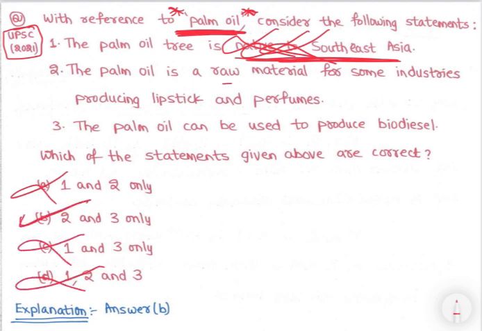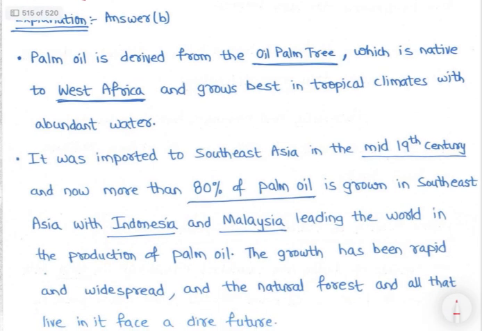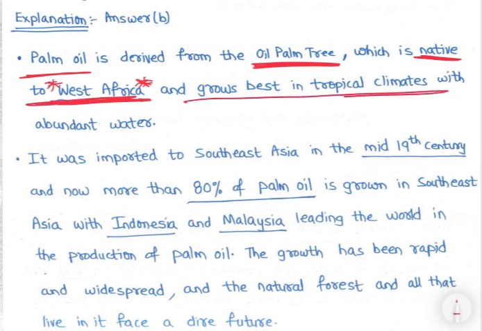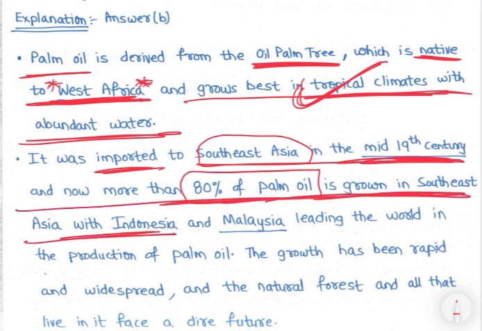Palm oil is raw material for some industries producing lipstick and perfumes. Palm oil is used to produce biodiesel, right? So let's look at palm oil, right? So palm oil is derived from oil palm tree which is native to West Africa, right? Native to West Africa है, right? West Africa से introduce किया गया, and grows best in tropical climates with abundant water. It was imported to Southeast Asia in the mid 19th century, and now more than 80% of palm oil is grown in Southeast Asia, with Indonesia and Malaysia leading the world in production of palm oil.